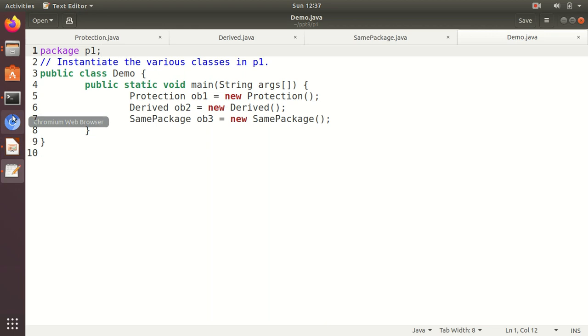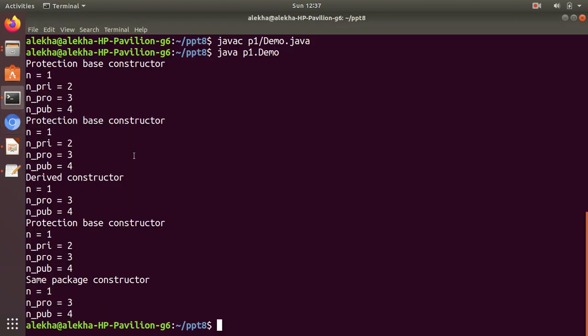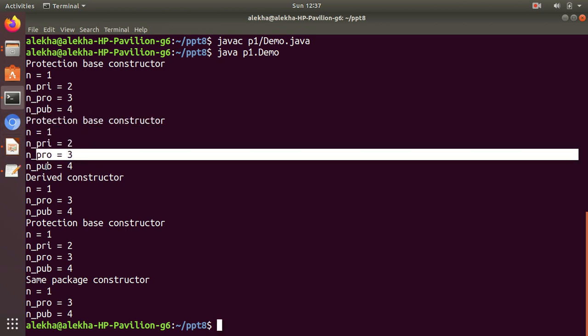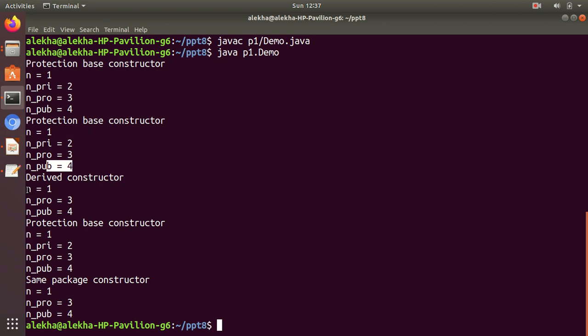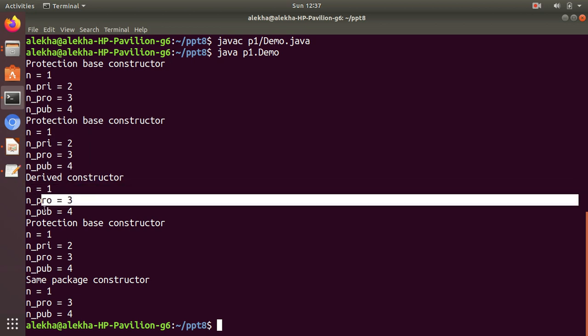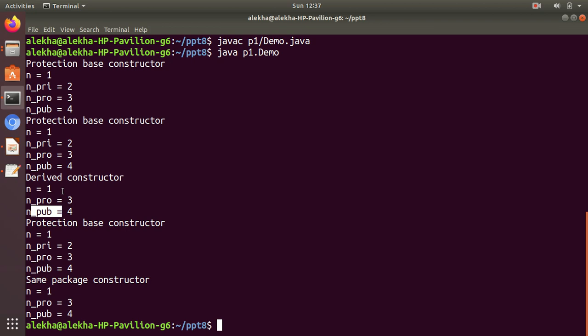Since it is a subclass, you know that the constructor of the base class is always called first. So the constructor of the base class is called right here, and all the members are printed. Then the derived class can print the default, protected and public members, but not private. We have put the private one in a comment.